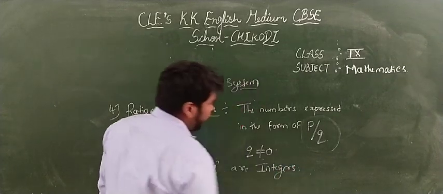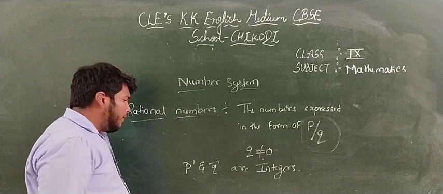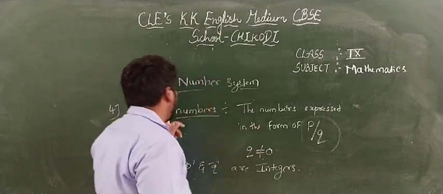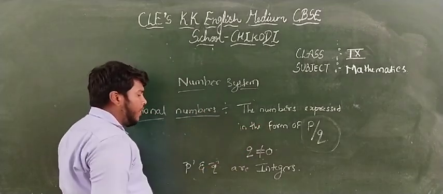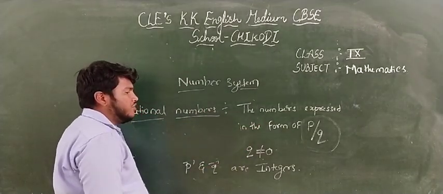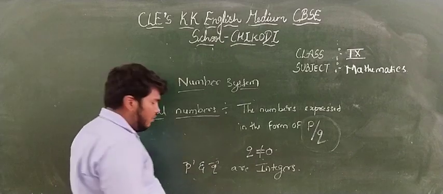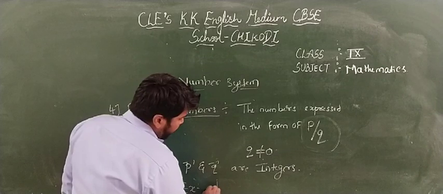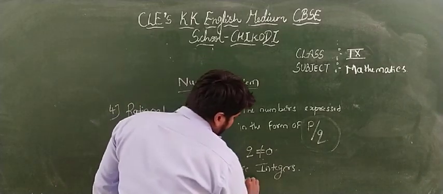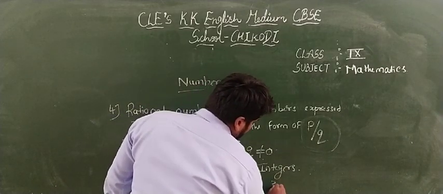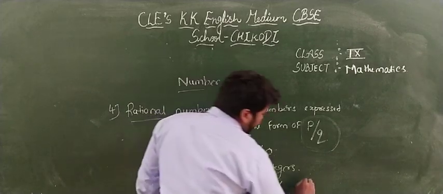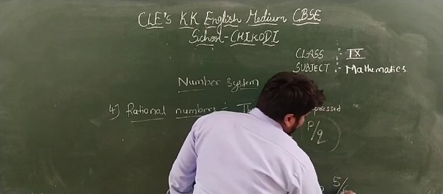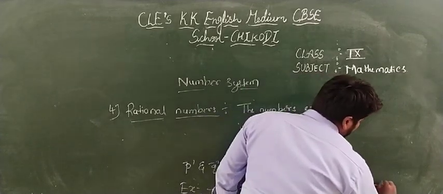You have studied the definition of fractions also. It looks the same, but there P and Q are natural numbers. Here in the rational number, the numbers are expressed in the form of P by Q, where P and Q are integers, where Q is not equal to 0. For example, 1 by 2, where 2 is not equal to 0. Similarly 3 by 4, where 4 is not equal to 0. Similarly 5 by 6, where 6 is not equal to 0.